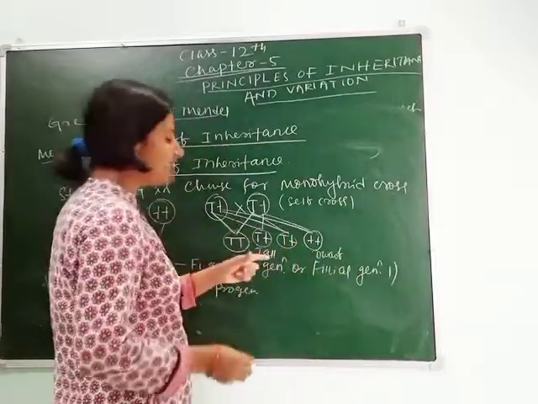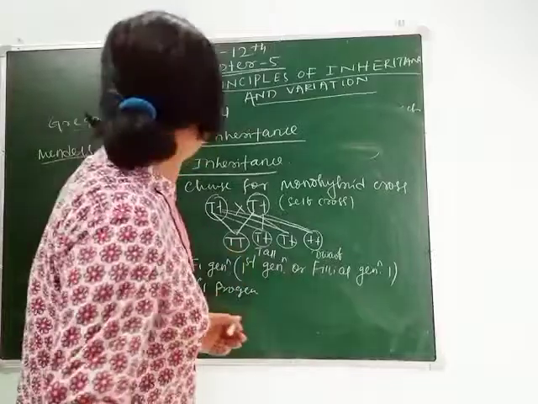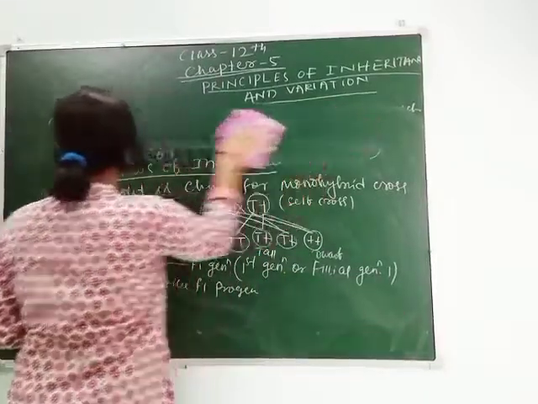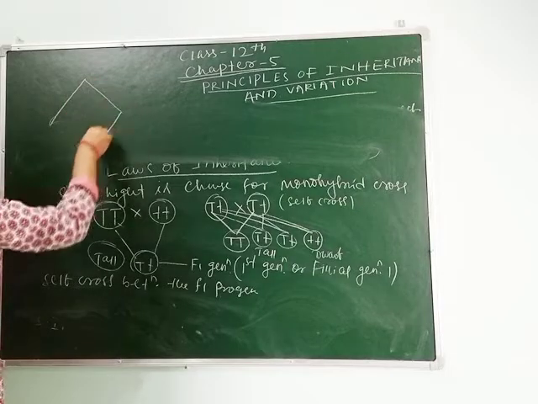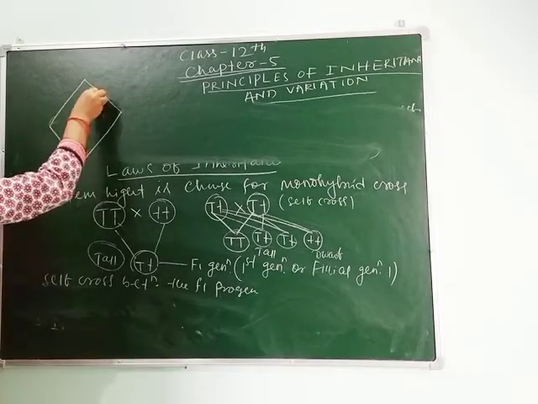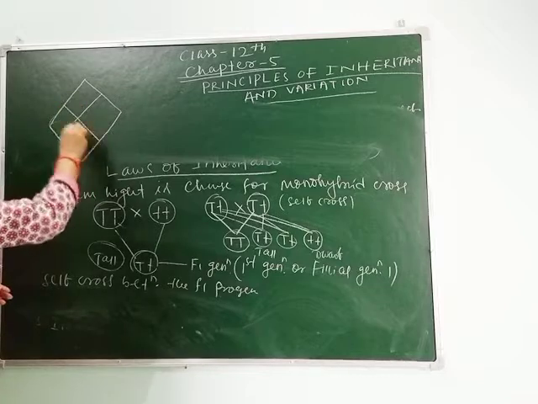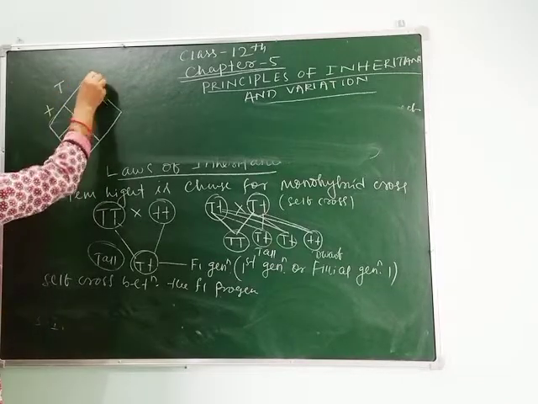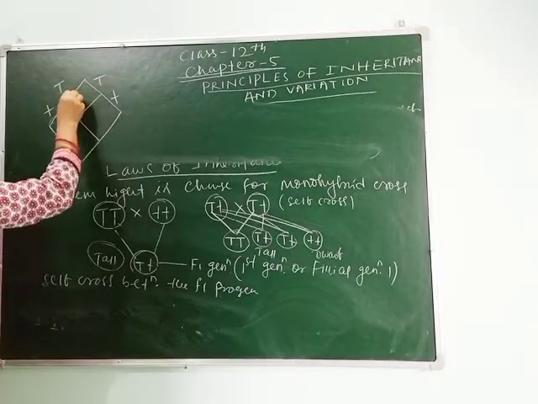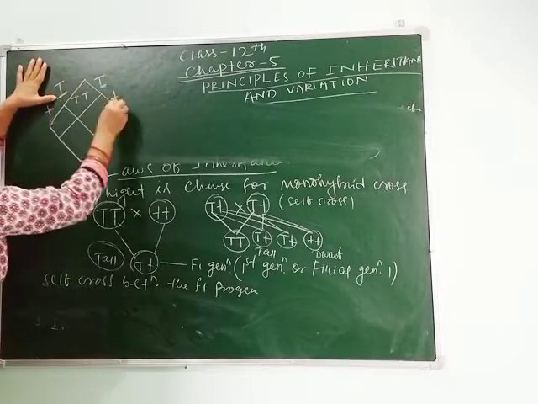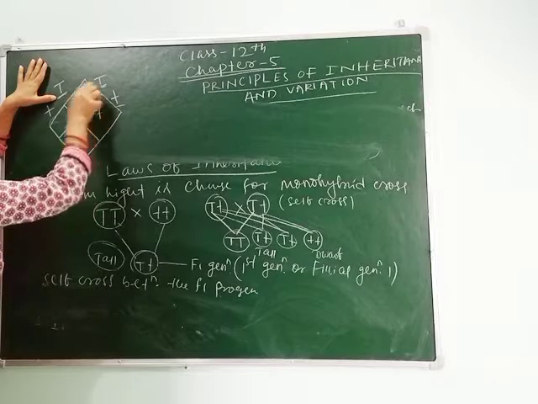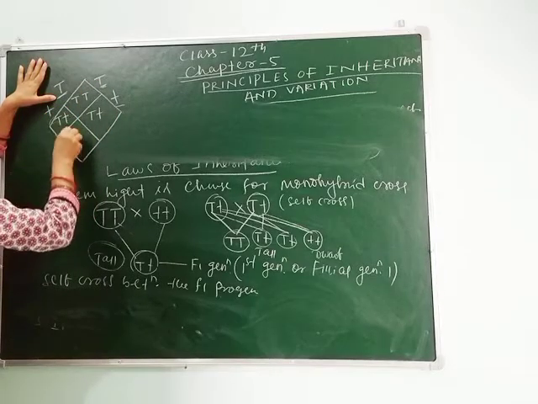So he arranged this with the Punnett square. It is called the Punnett square as the scientist Punnett discovered or used this. So he arranged like this: capital T, small t, capital T, small t. Here capital T is multiplied with this, and this with this. Again the same, this is multiplied with this.